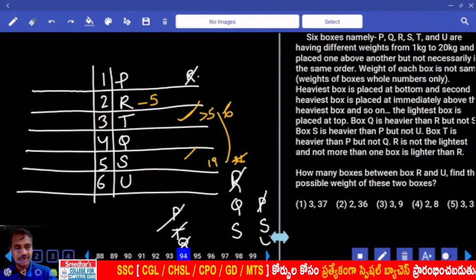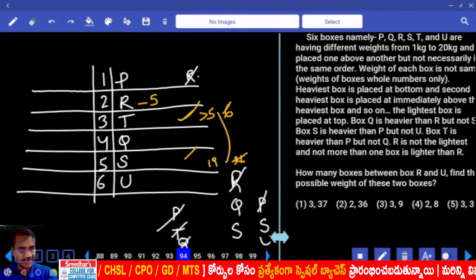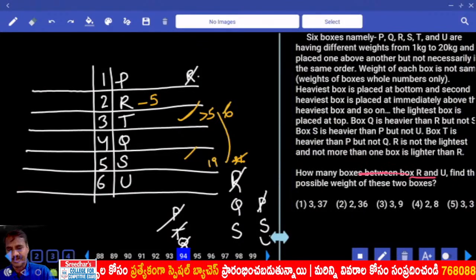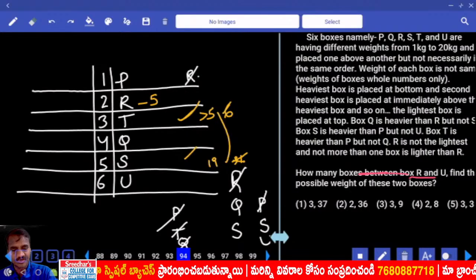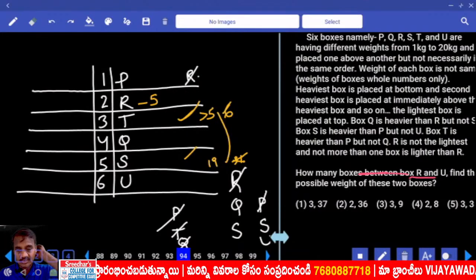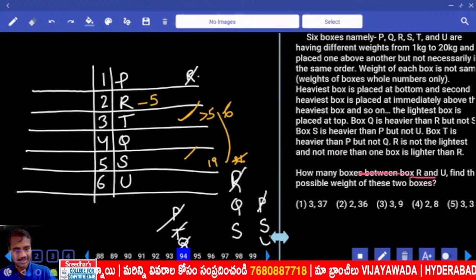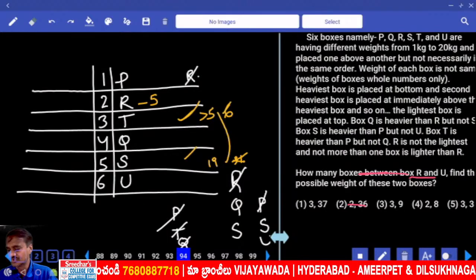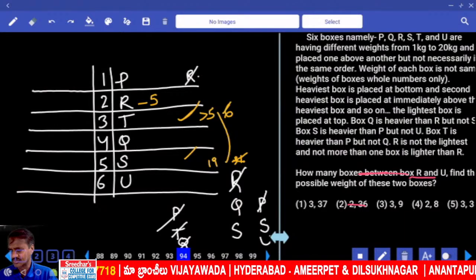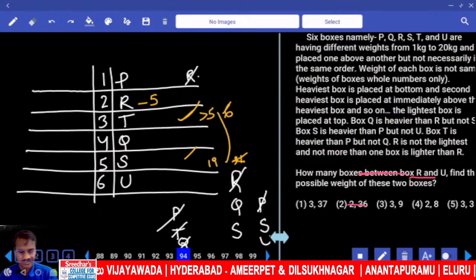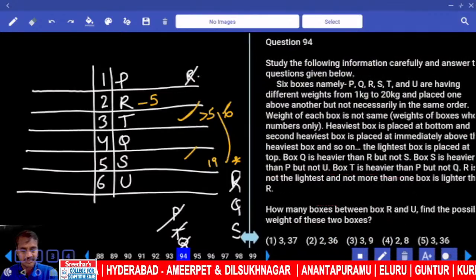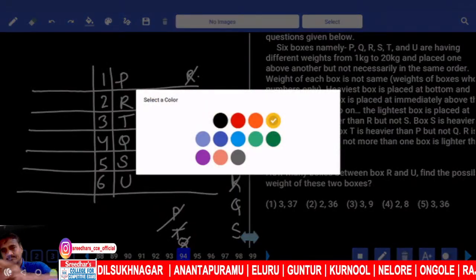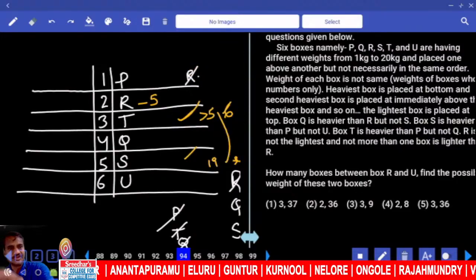Then 94. How many boxes are between R and U? 3. And on R and U, find the possible weight of these two boxes. One of them is the second heaviest, and the other is the highest. If this is 2, is there a chance? The weight is from 1 kg to how much? 1 kg to 28 kg. And from 1 kg to 28, then what are the possibilities we have? Then can this be R and U? Find the possible weight of this.